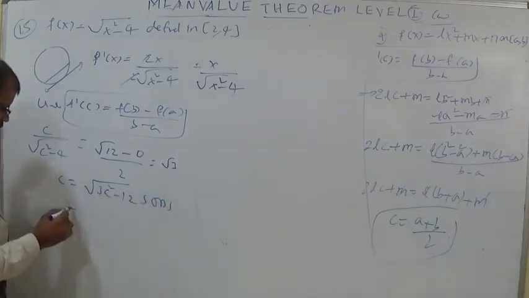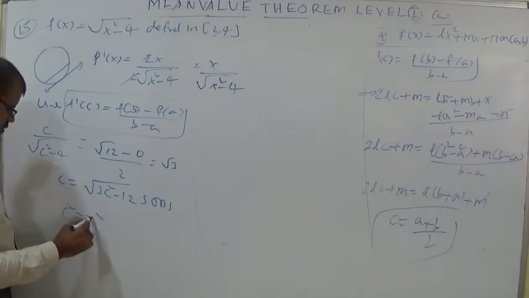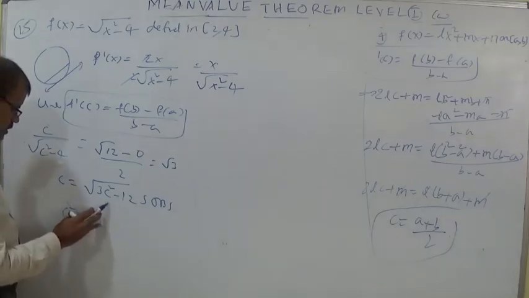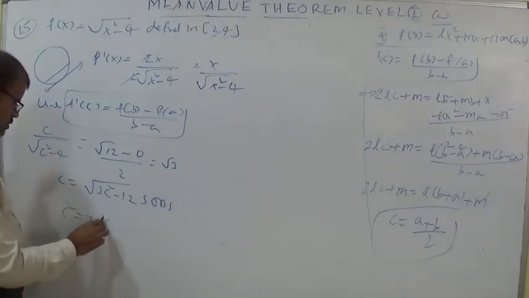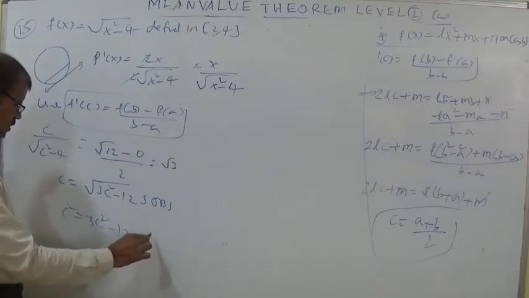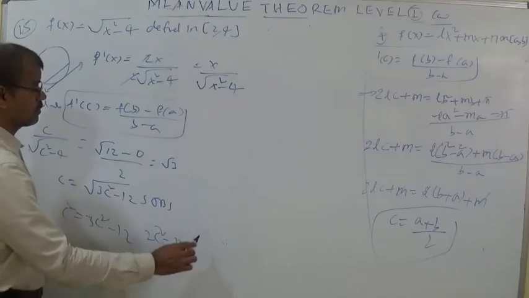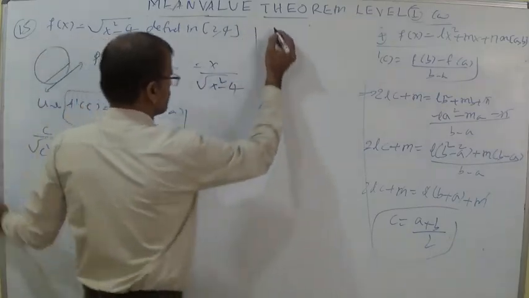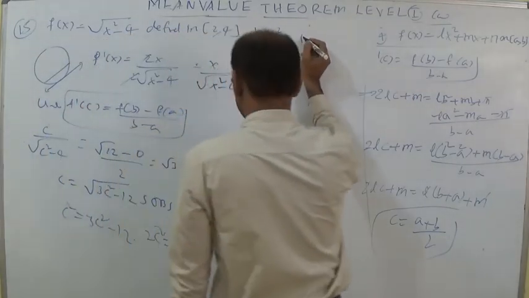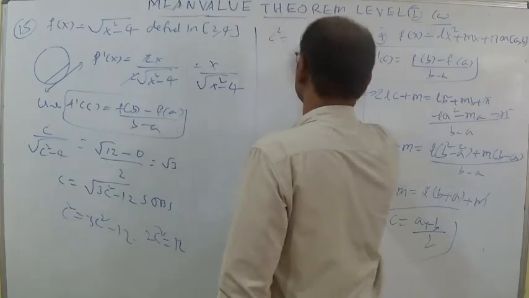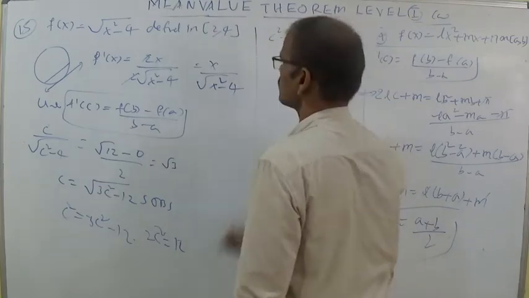Squaring both sides, it becomes c square is equal to 3c square minus 12. So you can write 2c square is equal to 12. Whenever 2c square is equal to 12, c square is equal to 6, so c is equal to root 6.